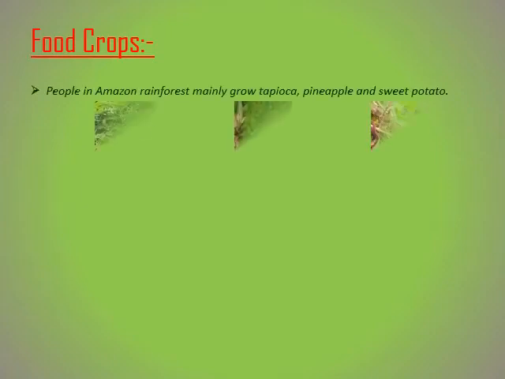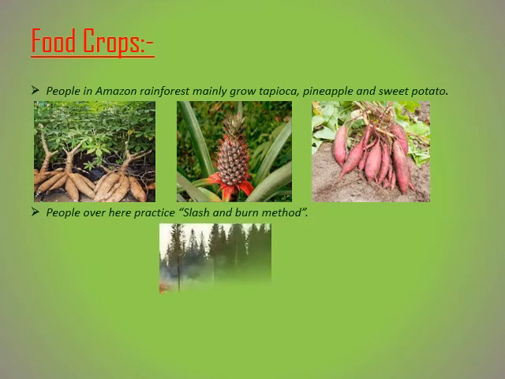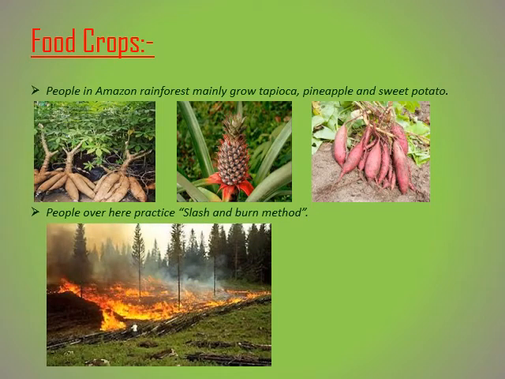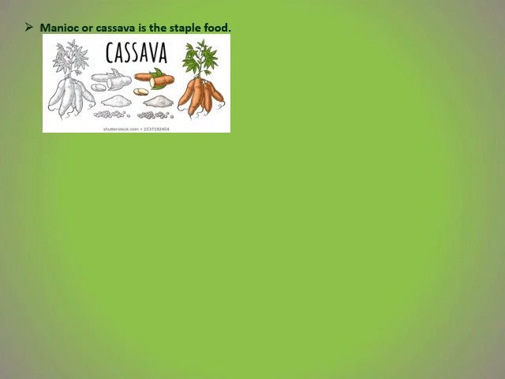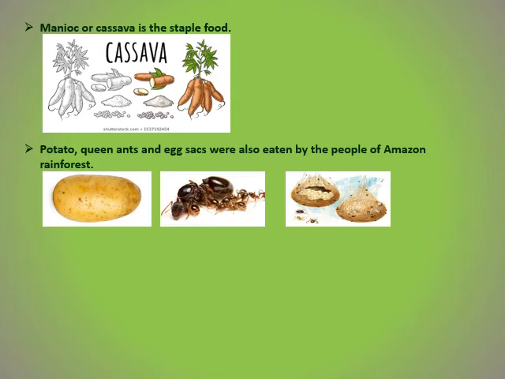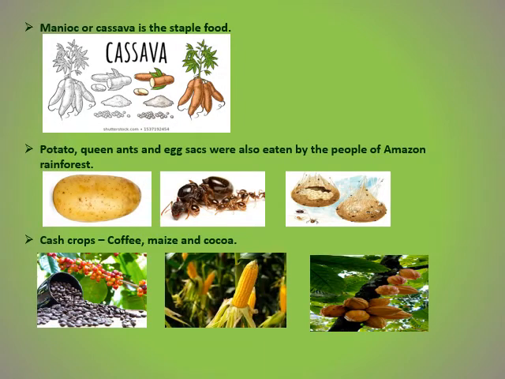Now let us learn about the crops that are grown in this region. So the people in Amazon rainforest mainly grow tapioca, pineapple and sweet potato. Apart from that, the people over here practice slash and burn method of farming. Manioc and cassava is the staple food of the people in Amazon rainforest. They also have potato, queen ant and egg sac in their diet. And the cash crops that are grown in the Amazon rainforest are coffee, maize and cocoa.